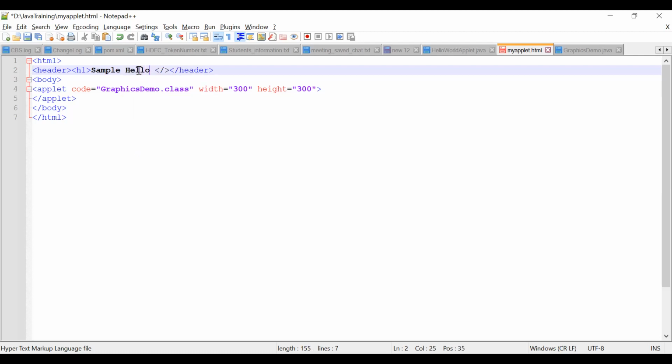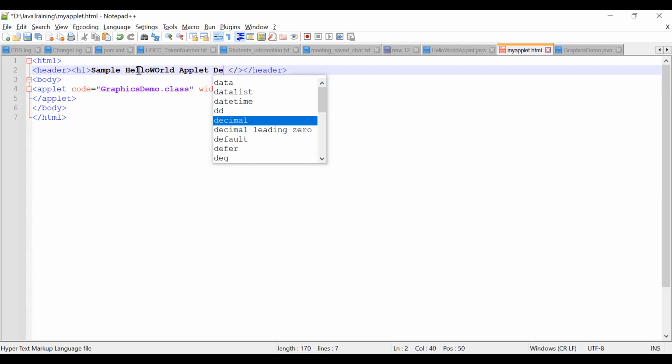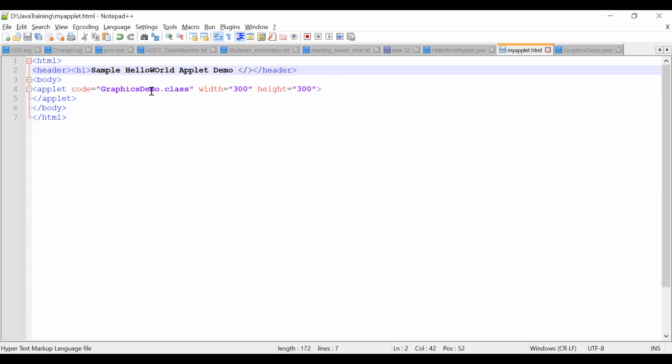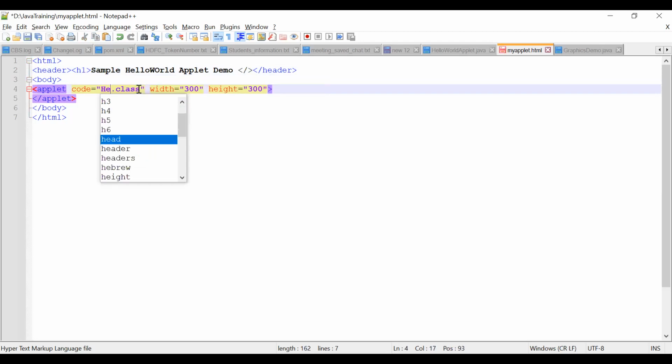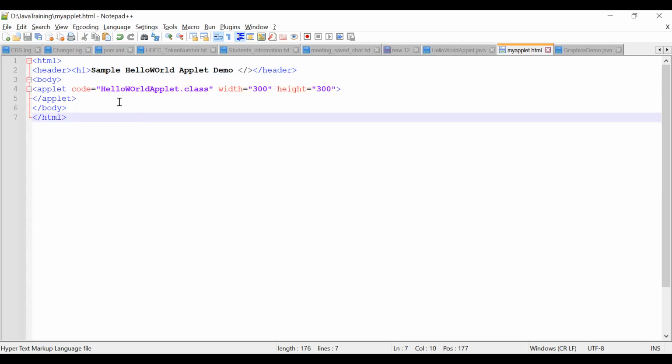Sample hello world applet demo, same thing. Here our class is HelloWorldApplet. Now remove this graphics demo. Hello world applet class. This is a simple myapplet.html code. I wrote this and saved it under Java training, myapplet. The extension is .html. You got it?